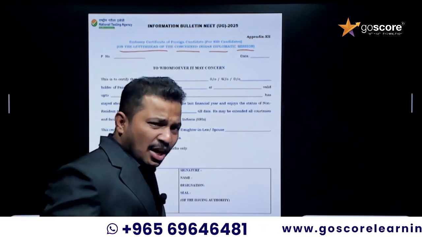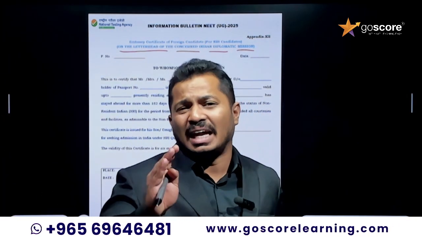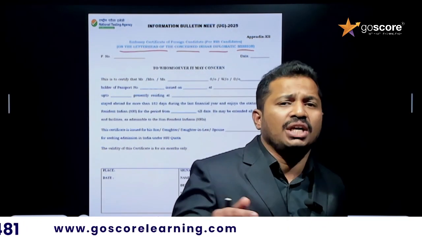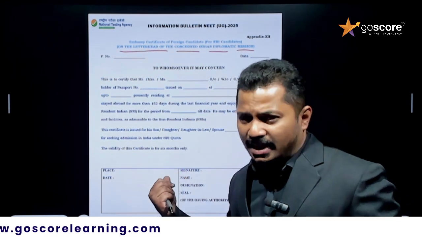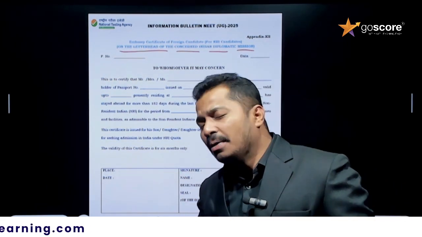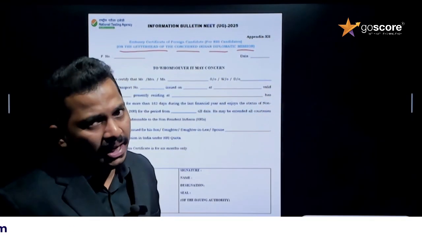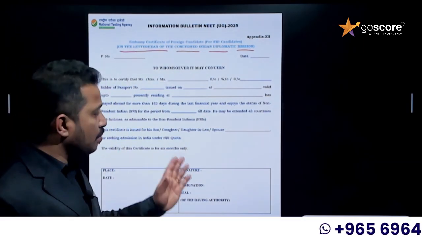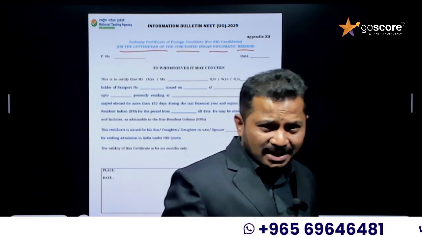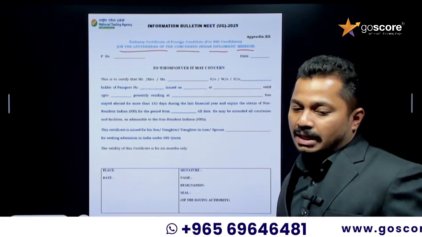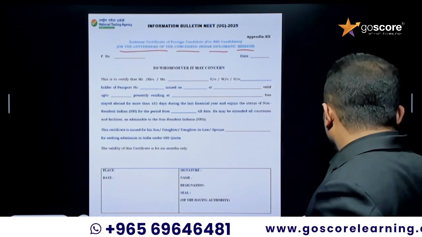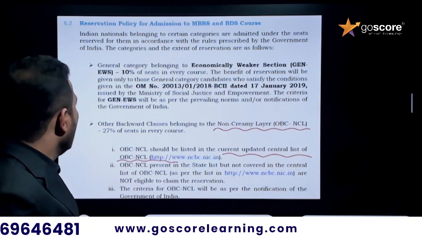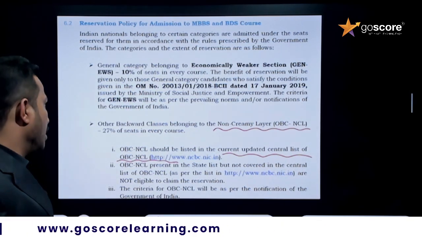Okay, so this option is needed only for those candidates who are seeking admission in the NRI quota for deemed universities. Those who are seeking admission in general seats do not need this certificate, and they can select Indian as nationality. No need to choose NRI. So those who choose NRI should submit the NRI status certificate, or the document proving their NRI status, by uploading this certificate. Okay, got it clear?